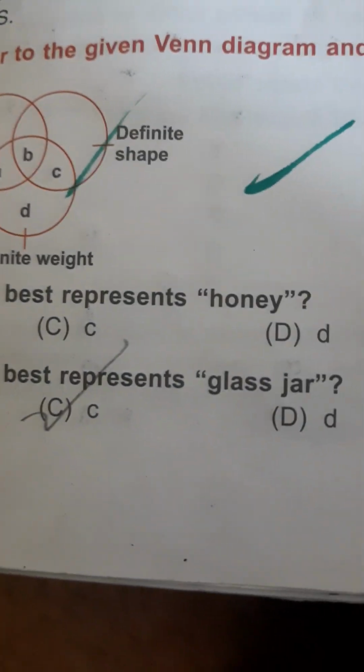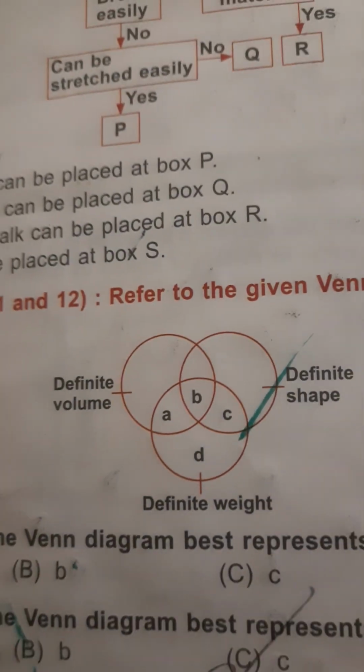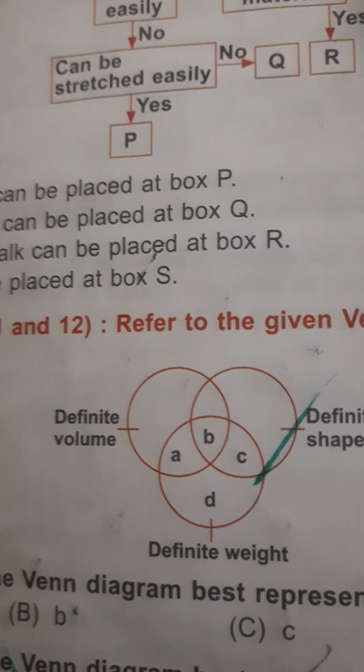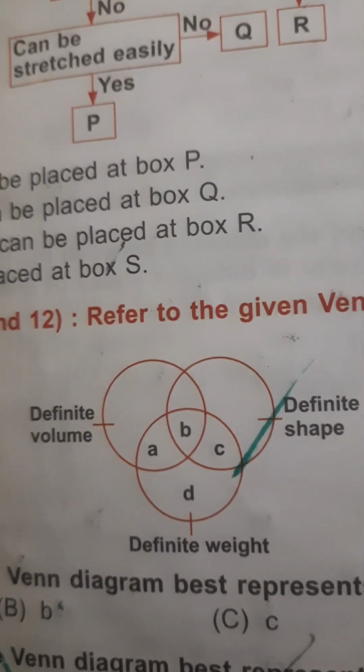Which letter in the Venn diagram best represents glass jar? Glass jar has definite shape, definite weight. So the correct option will be option C. Please pause the video.